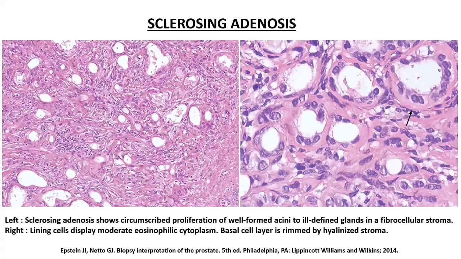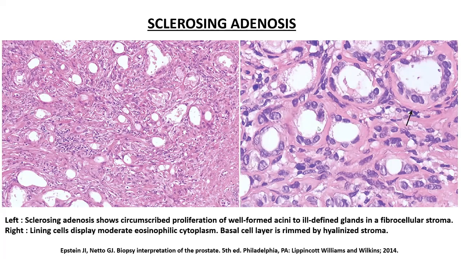Now, coming to sclerosing adenosis, this is another entity which is sometimes seen in TURP specimens, wherein along with the proliferation of the glands, you also have a proliferation of the stroma, which looks very cellular. The hypercellular stroma also has a tendency to form collagenous bands around these proliferated acini, which at some places might look like they do not have a basal cell layer.